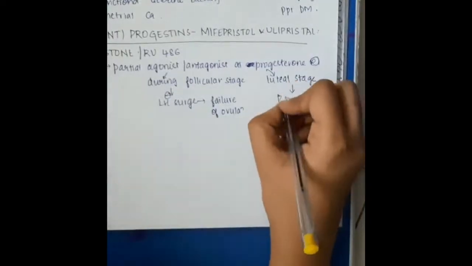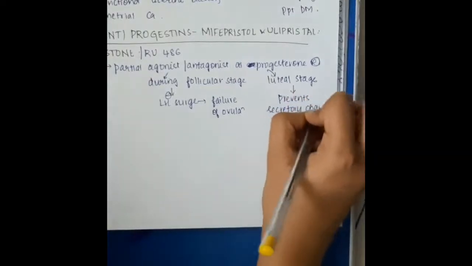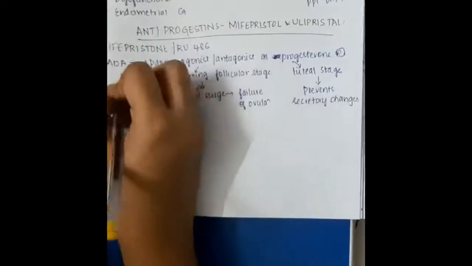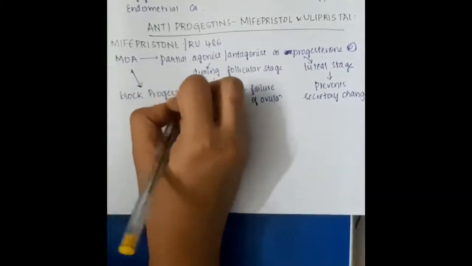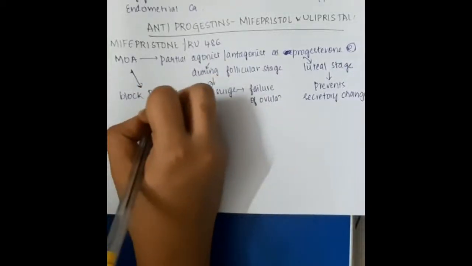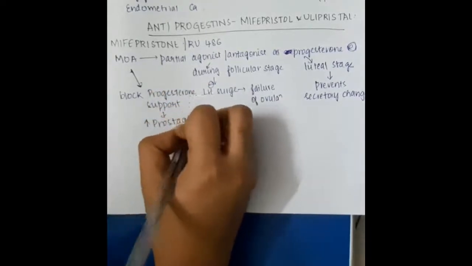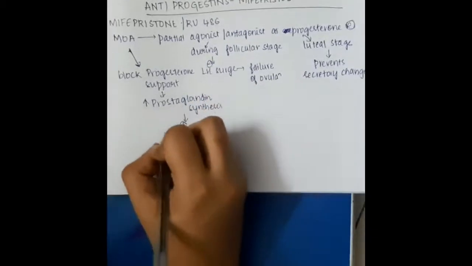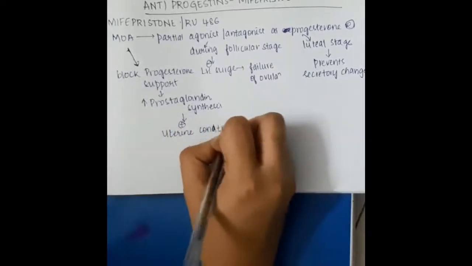So this will also prevent the secretory changes which occur in the endometrium. Then it can also block progesterone support. When it blocks progesterone support it causes increased prostaglandin synthesis, and because of increased prostaglandin synthesis, this will activate uterine contraction.